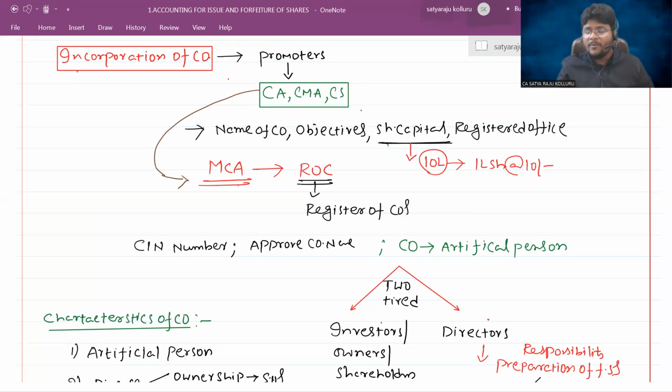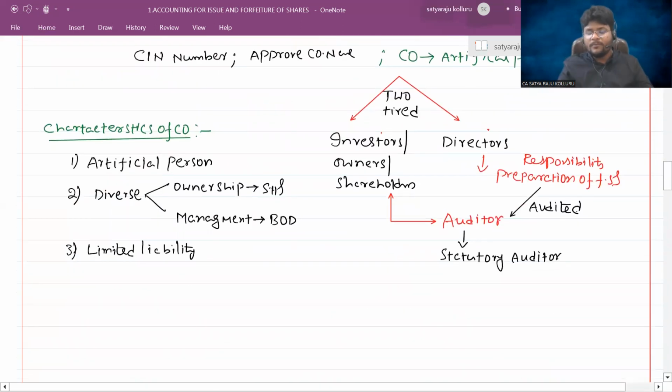But in case of the company form of organization, the liability of each and every shareholder is to the extent of the money contributed by such shareholder. Now each and every shareholder contributed how much? 10 rupees, right? Now the maximum liability of each and every shareholder is to the extent of 10 rupees only. Even though the company became insolvent, the liability holder, meaning the other party, is unable to ask for any single rupee from the personal assets of the shareholder. That is the great feature of a company. That is another characteristic, which is limited liability.